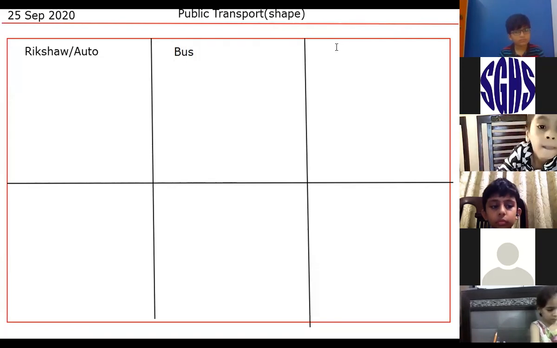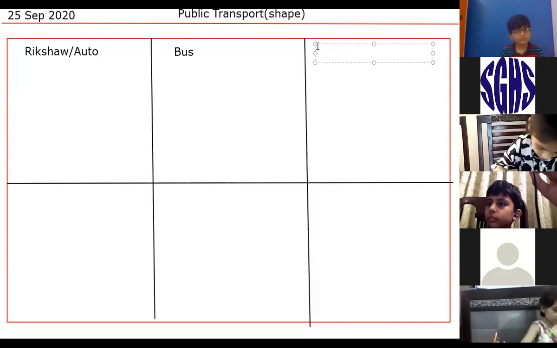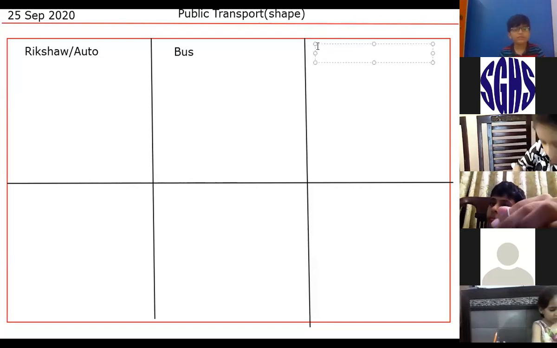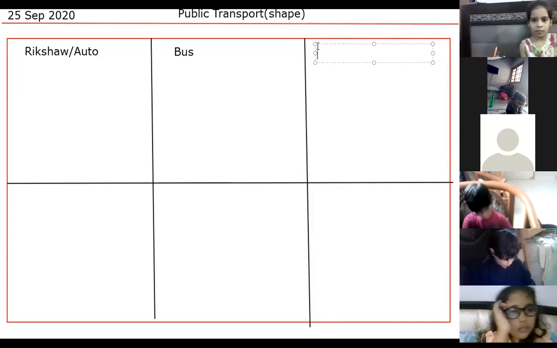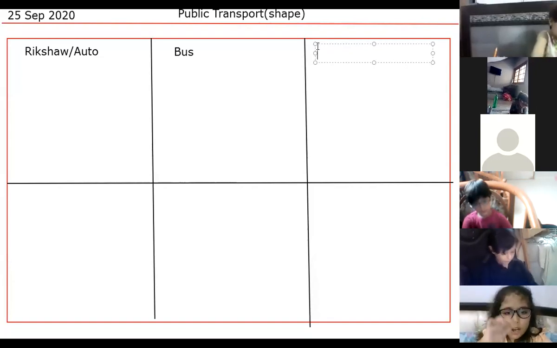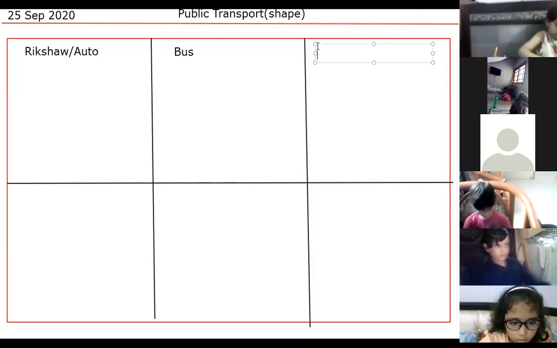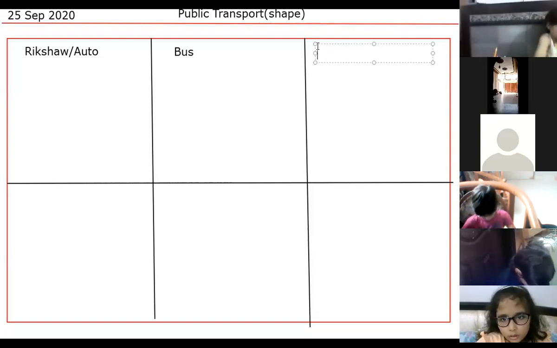Now the third one, everyone, try to think of a public transport that can carry people around. The third thing is very common also. Think of something. Yes, Tasbia, unmute your mic.